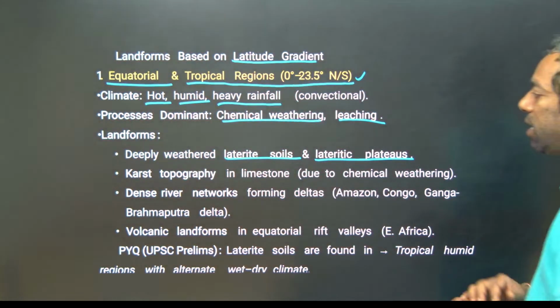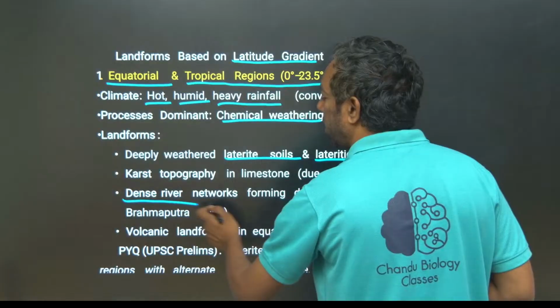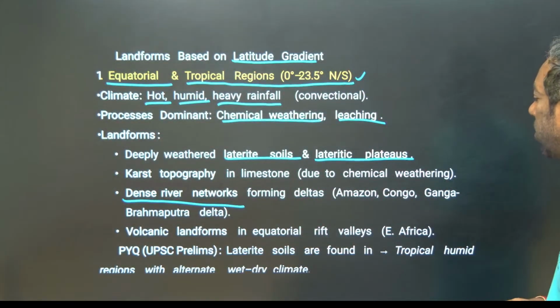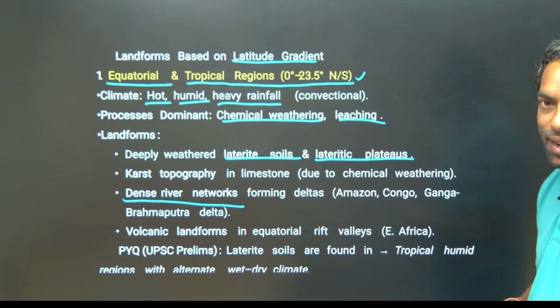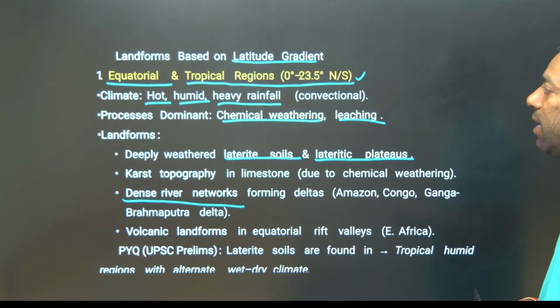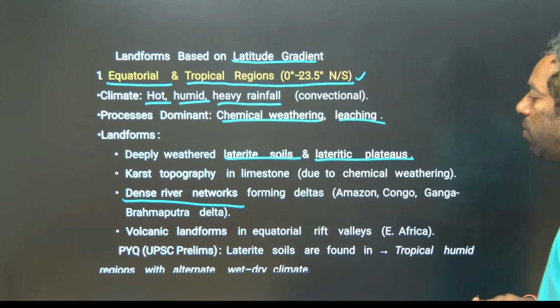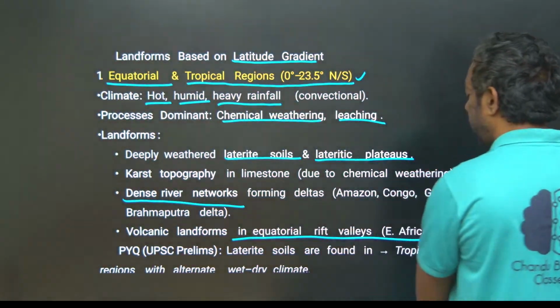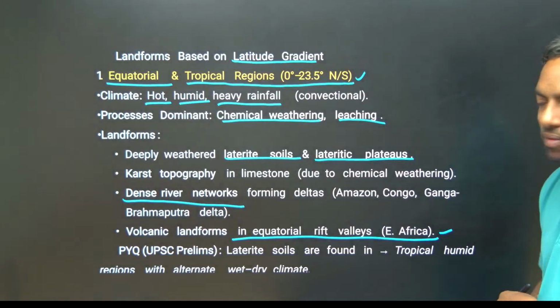Dense river networks like the Amazon, Congo, and the Ganga-Brahmaputra delta are characteristics of tropical latitude landforms. Volcanic landforms also occur in the tropical equatorial region, such as rift valleys in East Africa.